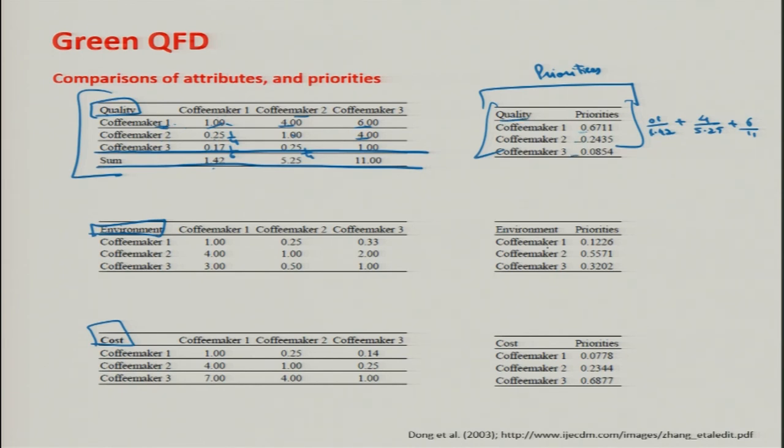We can get the priorities of coffee maker 1, 2 and 3 in terms of environment, then for cost. Now these 3 priorities are obtained. Now these 3 become the criteria, as in value engineering. These become the criteria: quality, environment and cost. Now these 3 are compared here. The quality, environment and cost are compared.